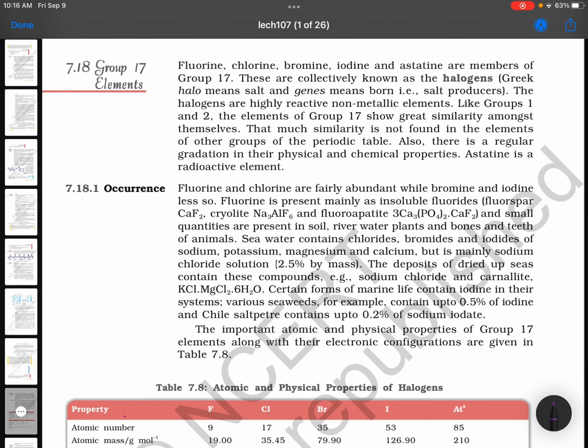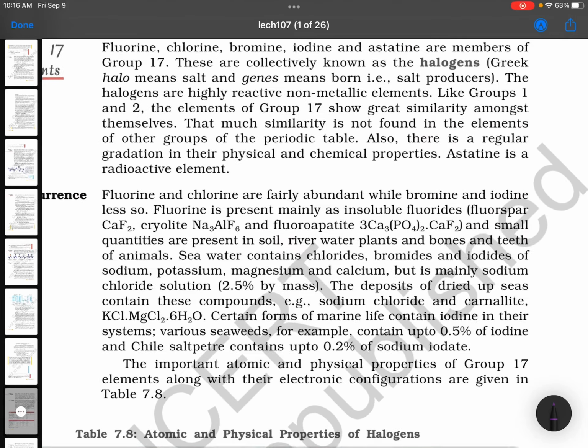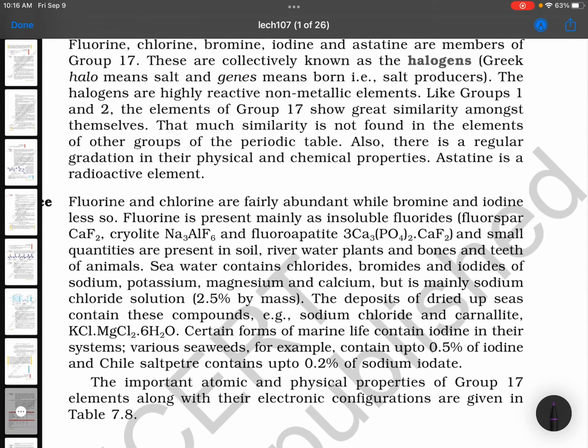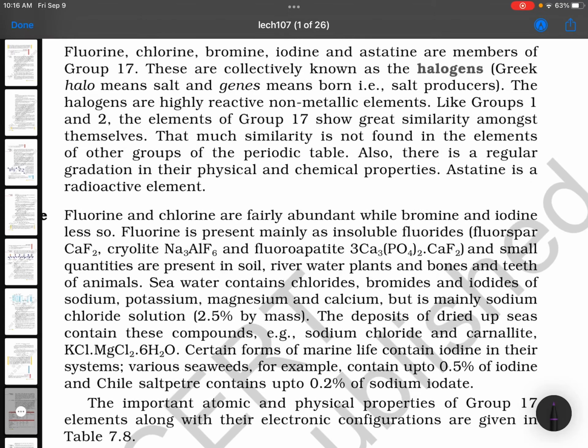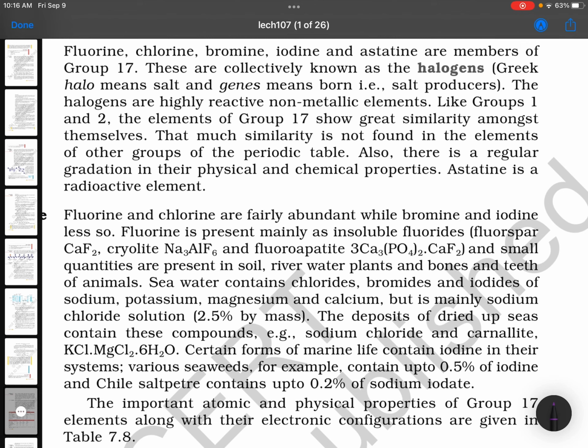NCERT Group 17 Elements, Class 12. Actually, we need to be very perfect in the NCERT part. That's why I don't want to take any risk. So I am giving you as it is of NCERT.